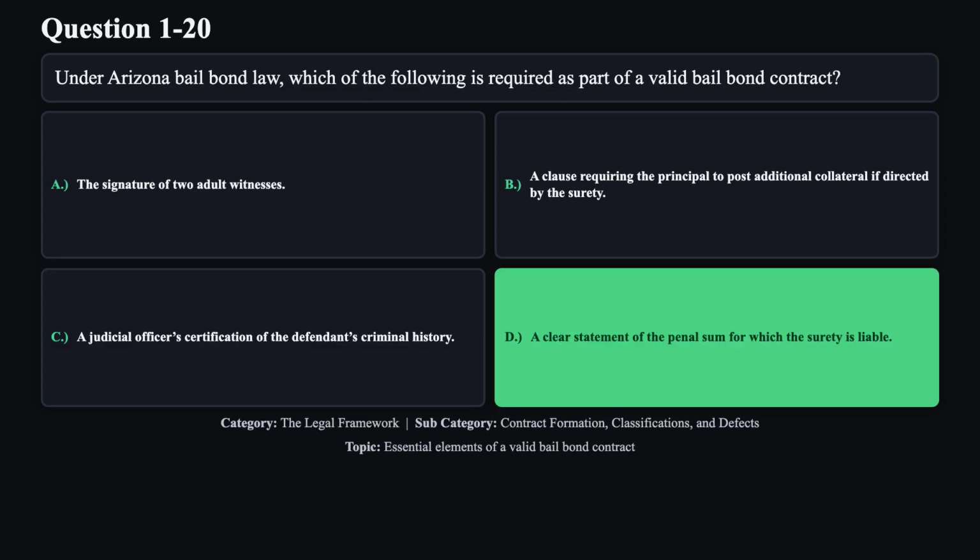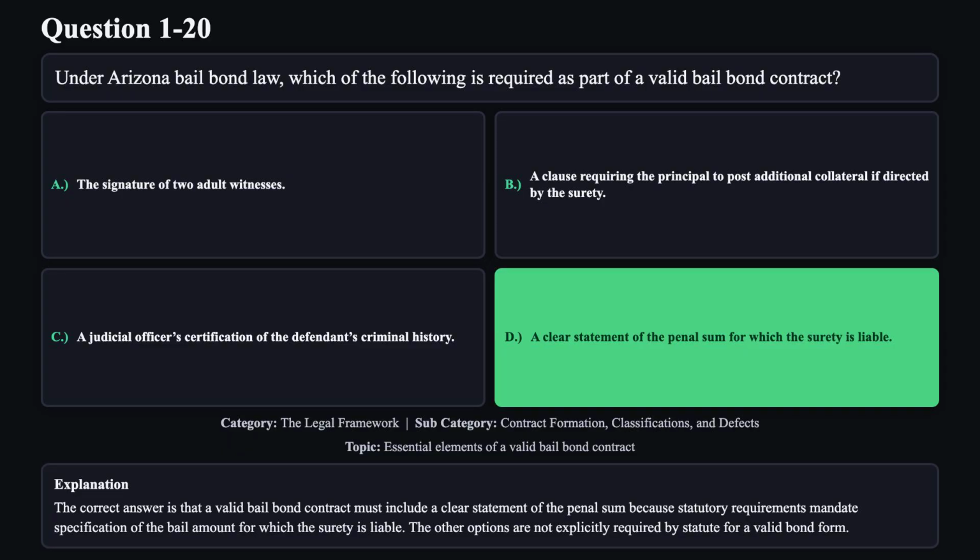The correct answer is D. The correct answer is that a valid bail bond contract must include a clear statement of the penal sum because statutory requirements mandate specification of the bail amount for which the surety is liable. The other options are not explicitly required by statute for a valid bond form.